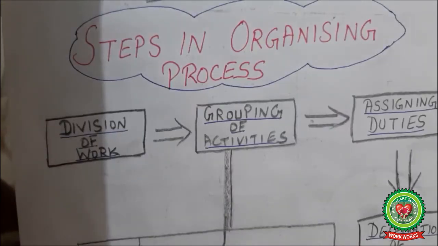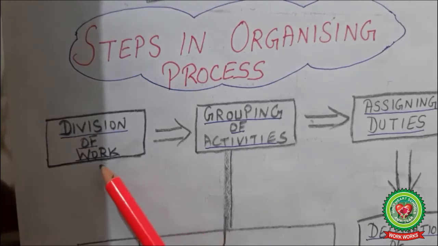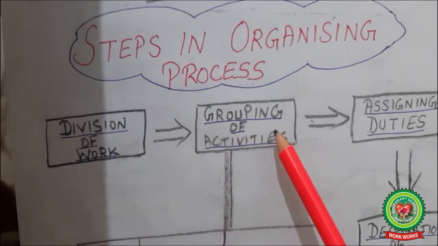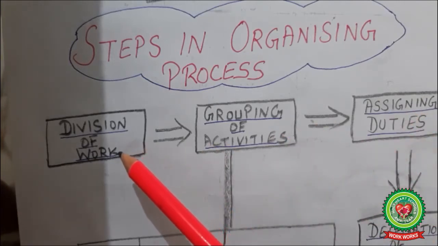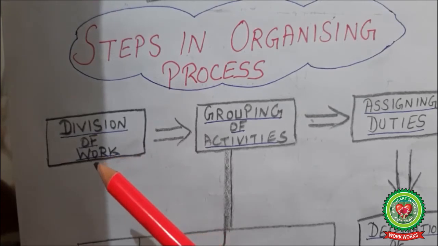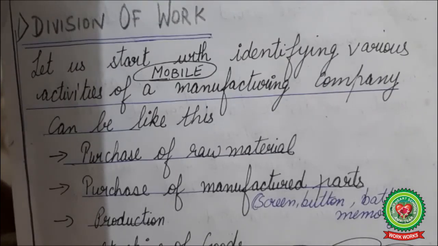So let us start with the steps in organizing process. First is division of work, then grouping of activities, after that assigning of duties, right? Let me introduce you to the very first step of division of work with the help of a mobile manufacturing company.